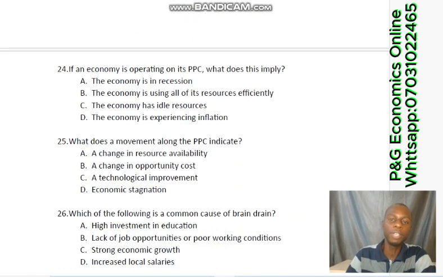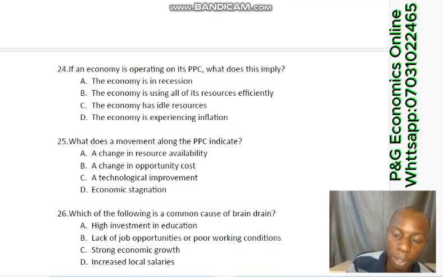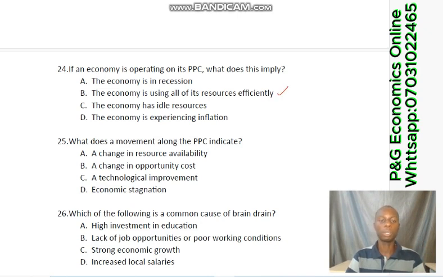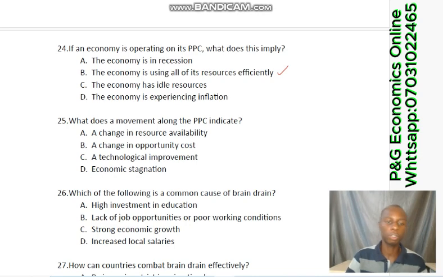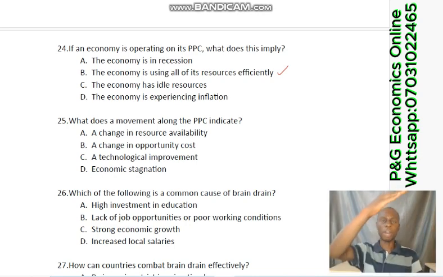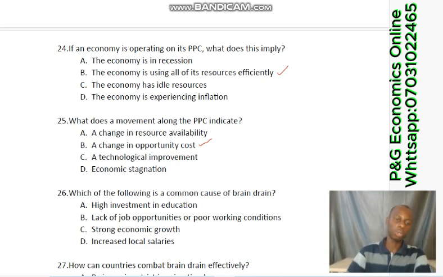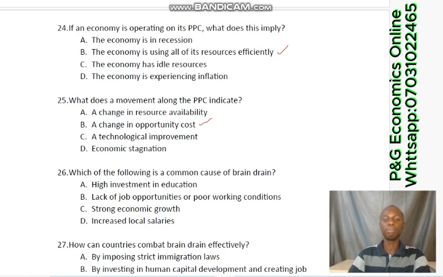Number 24. If the economy is operating on its PPC, what does this imply? We've discussed this before. It means that resources are efficiently utilized, and that is option B. Now number 25. What does a movement along the PPC indicate? When you move along the PPC curve, it means a change in opportunity cost. The opportunity cost is changing from one point to the other. So the correct option to number 25 is B.